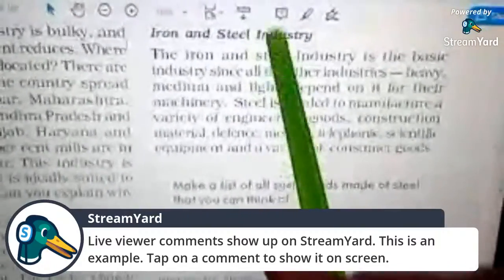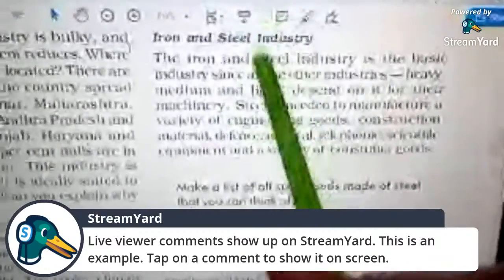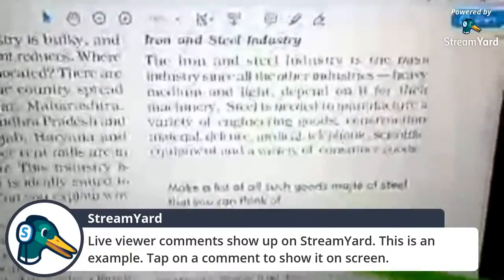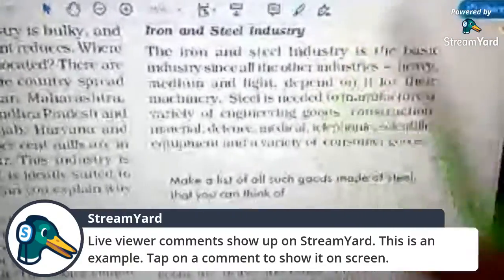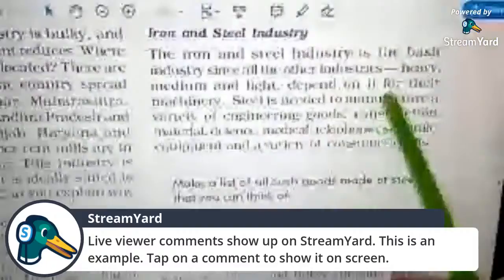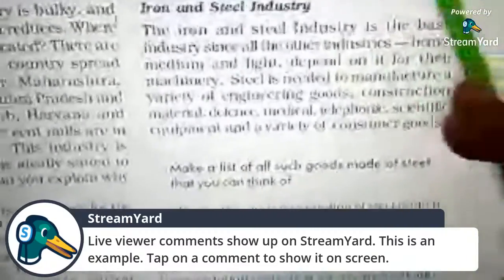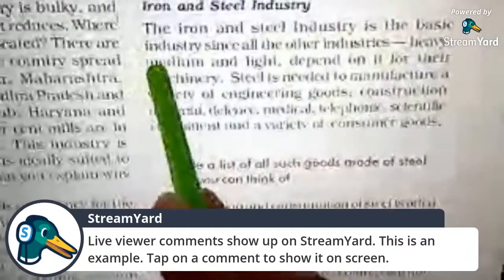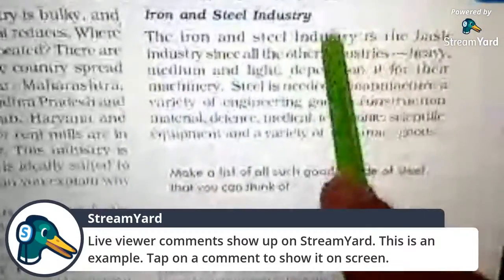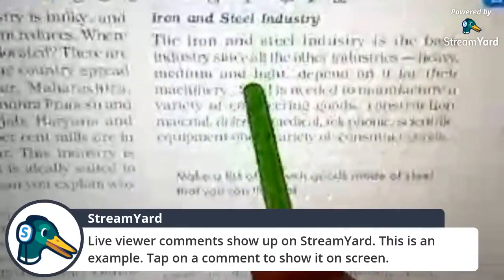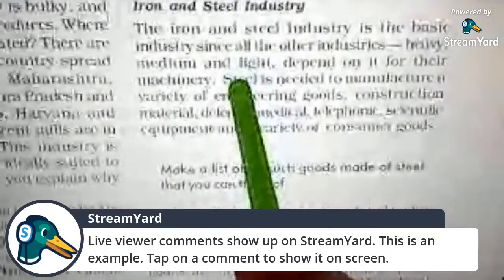And that's why, according to the demand and the machinery, there are three types of iron and steel industry. There are three categories of iron and steel industry, as you can see: heavy, medium and light. So these are the three categories of iron and steel industry.